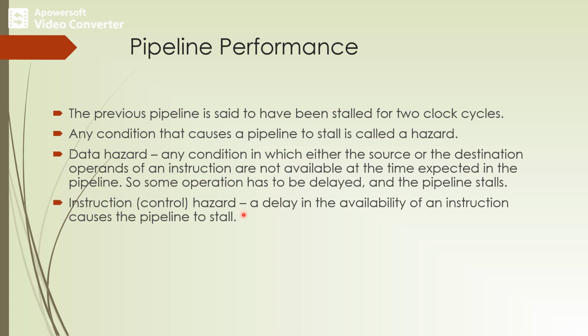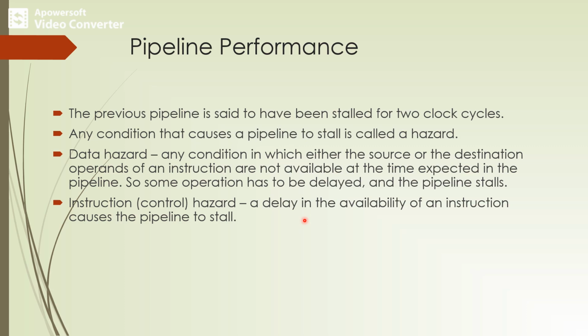Instruction hazard. A delay in the availability of an instruction causes the pipeline to stall. So what is the definition of instruction or control hazard? The delay in the availability of an instruction itself. That means the processor has not yet fetched an instruction from the memory. An instruction is not available for the execution phase. So a delay in the availability of an instruction which causes the pipeline to stall is called an instruction or